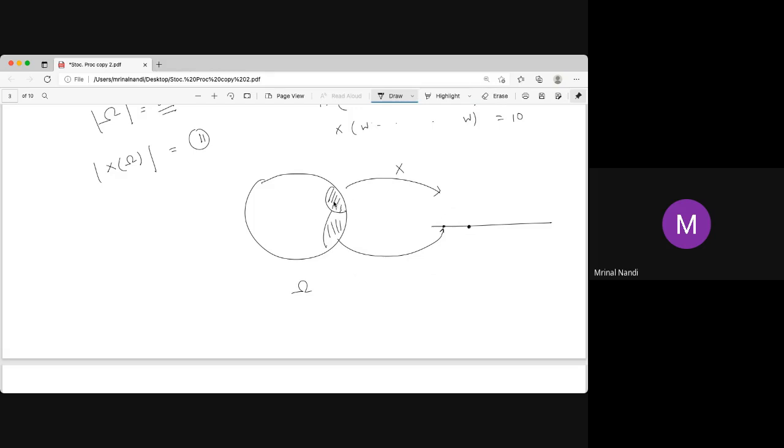Every point on this part, say omega 1, omega 2, omega 3, all these: X of omega 1 equals X of omega 2 equals some real number, say 3. Say T is 1, H also 1, say the number of tails, so these 4 give the same value 1.